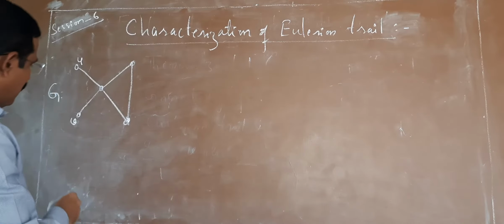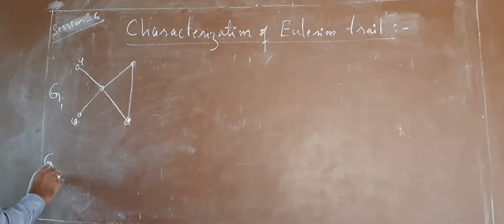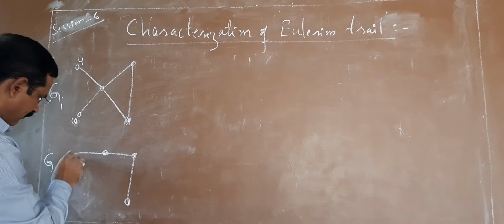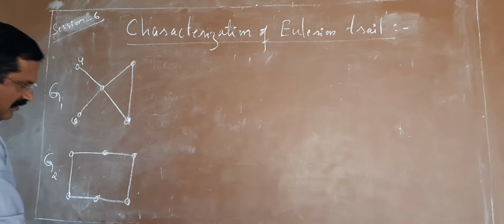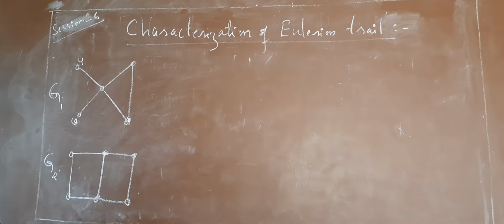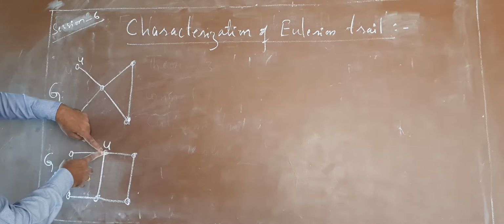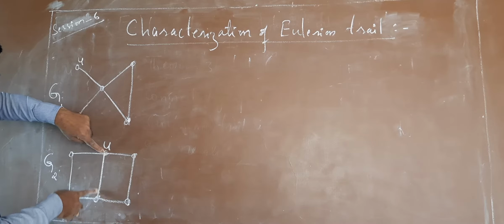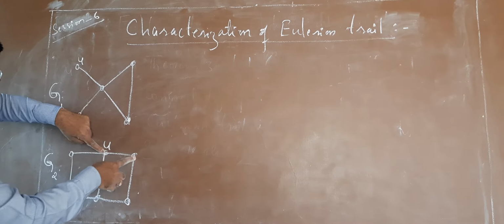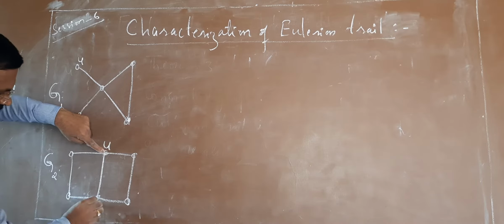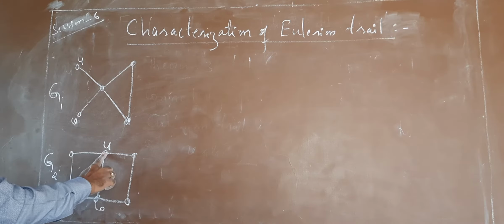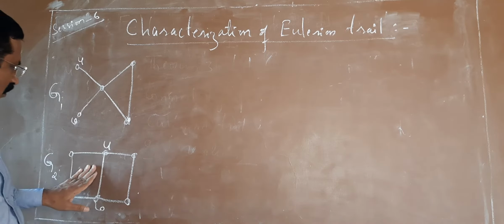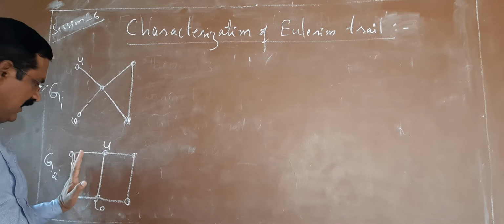Let me consider one more example. Say this is G1 and this is G2. In another example, I shall start at U. If I travel in this way, like this, like this, I ended at V. So I have started at U and ended at V. This is also an open trail containing all edges.